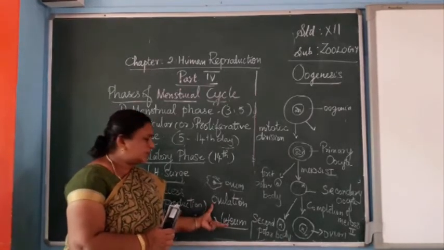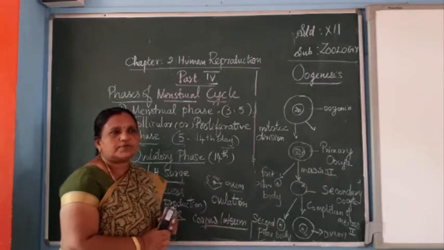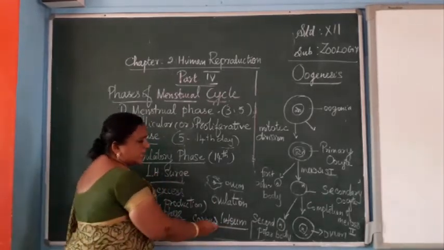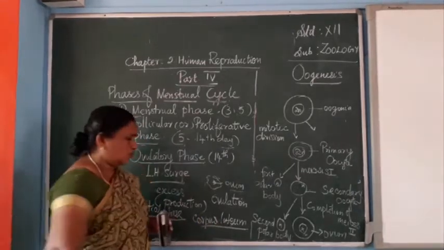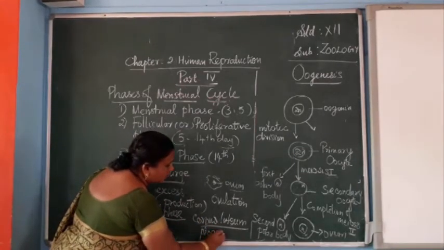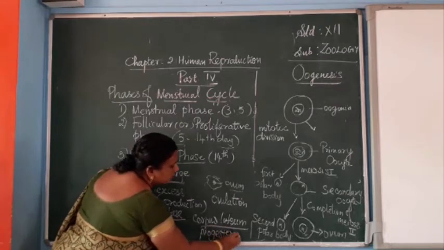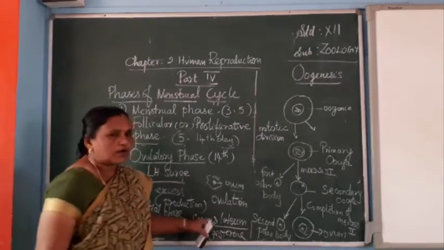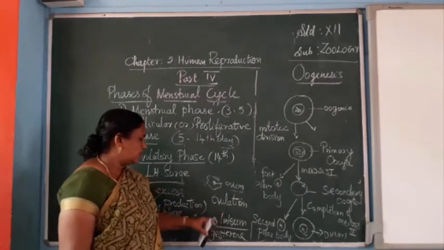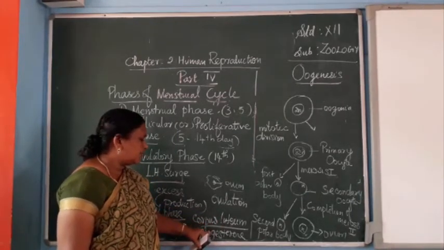This corpus luteum is responsible for the secretion of the hormone progesterone. So it is acting as an endocrine gland now. The hormone progesterone will be secreted by the corpus luteum by the function of the endocrine system. So the corpus luteum is now produced.